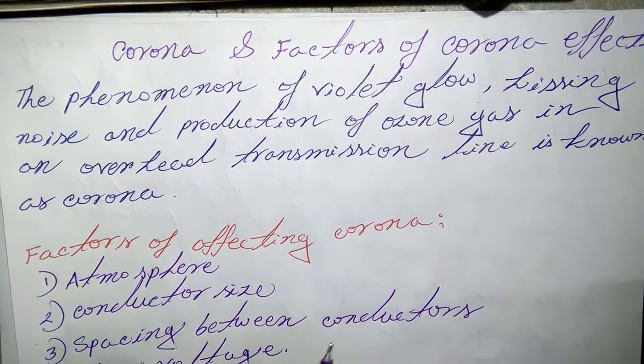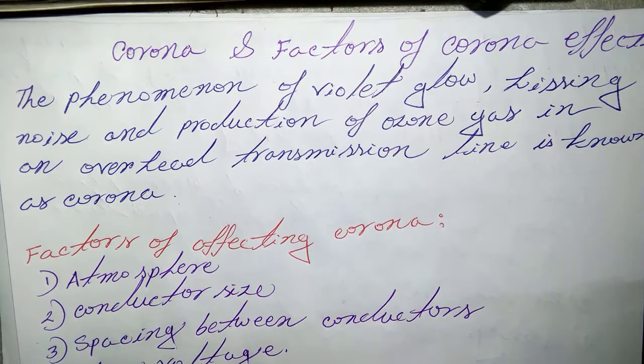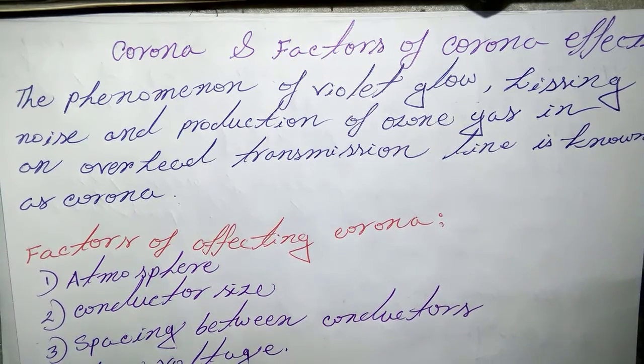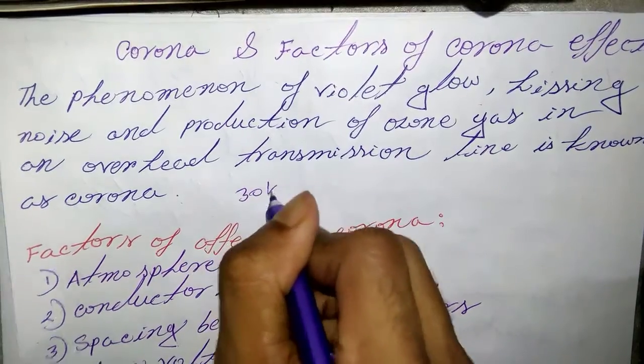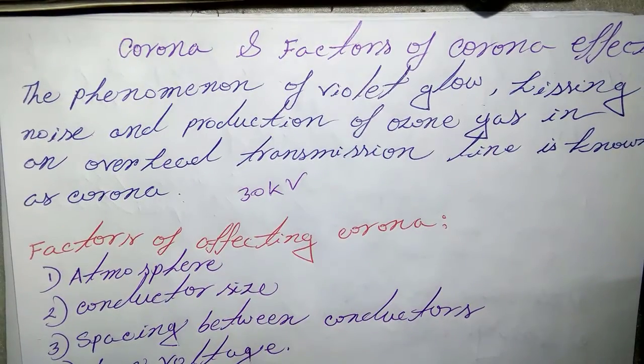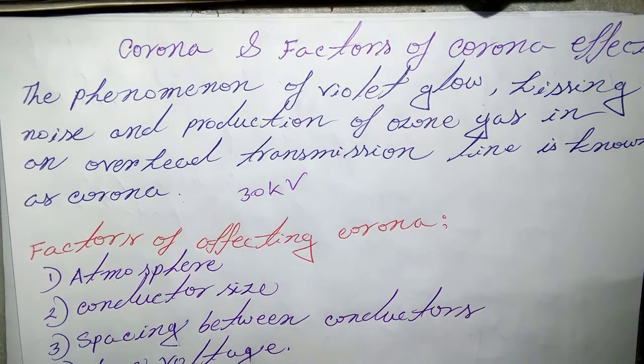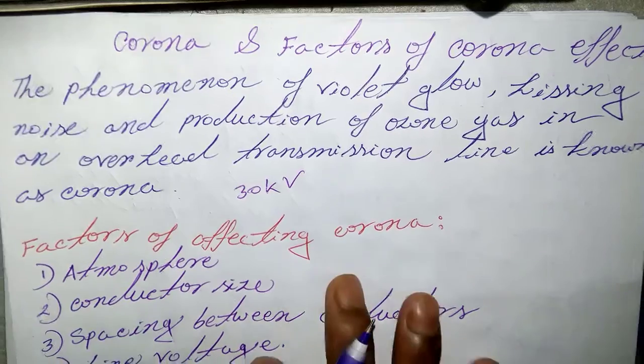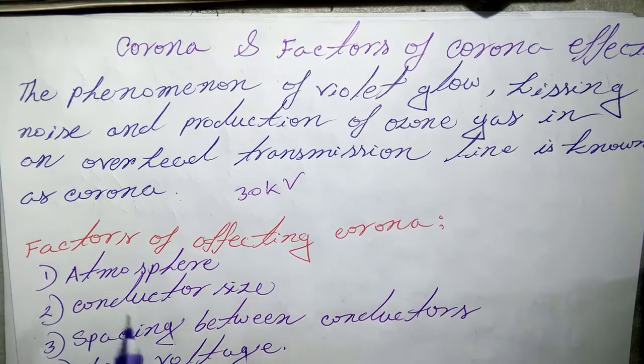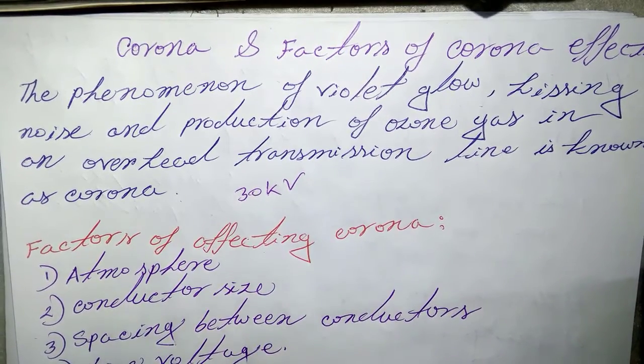But when the potential gradient at the conductor surface reaches about 30 kV per centimeter, then the velocity acquired by the free electrons is sufficient to strike neutral molecules with enough force. Clear? Now let's discuss the factors affecting corona.